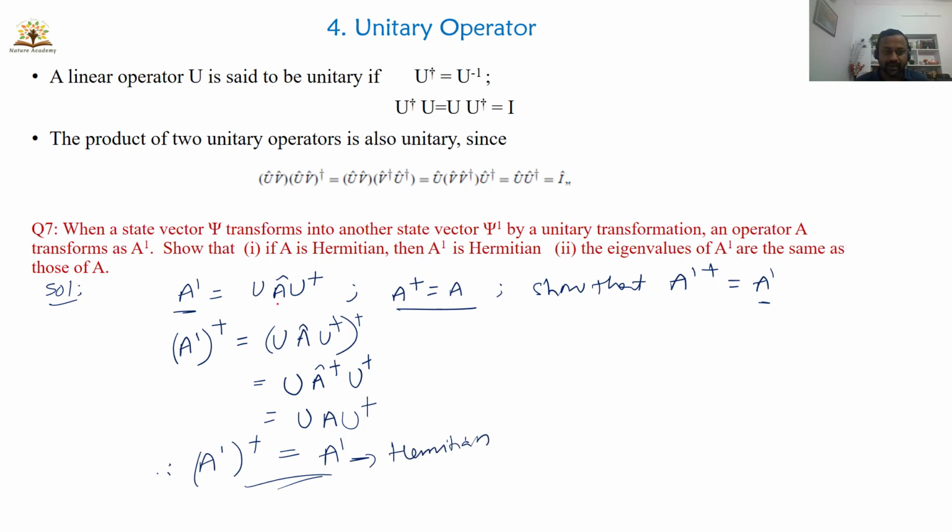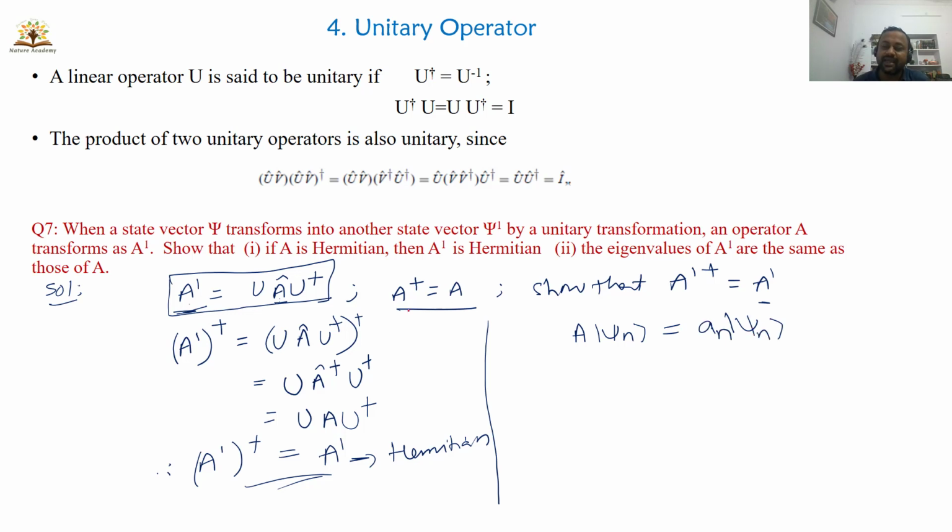When an operator A transforms as another operator A prime under unitary transformation, then A and A prime both are Hermitians. This is one thing. And second, we have to prove that the eigenvalues of A prime and the eigenvalues of A are the same. When A is operating on a wave function psi n, we'll get the same wave function psi n with an eigenvalue an.